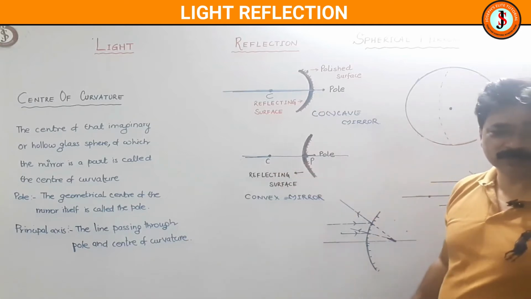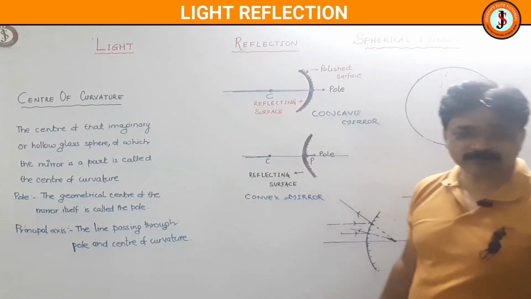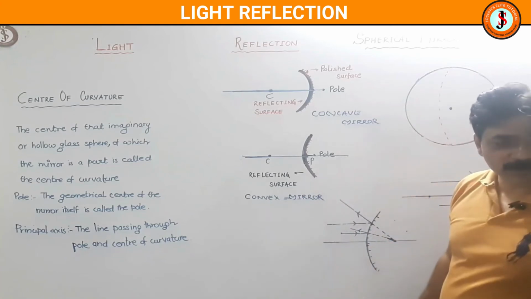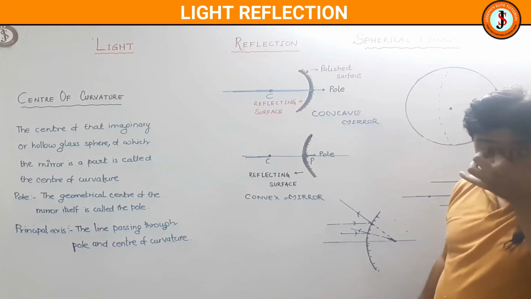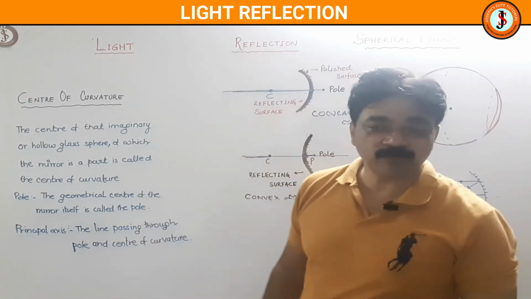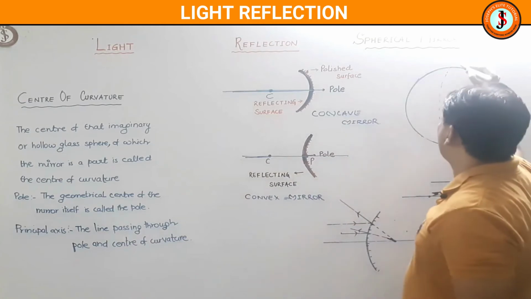So what is C? C is the center of curvature. And what is P? Pole. So the distance between the center of curvature and the pole is called what? The radius of curvature. It is denoted by R.